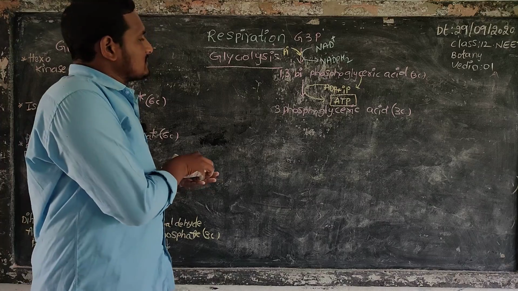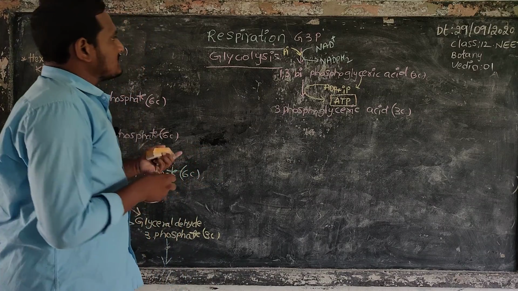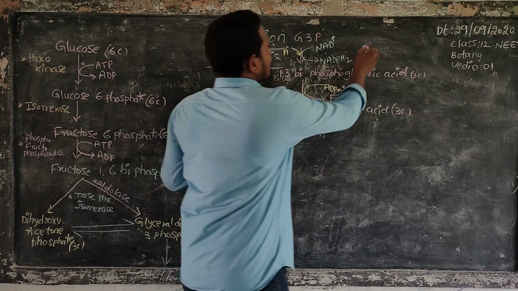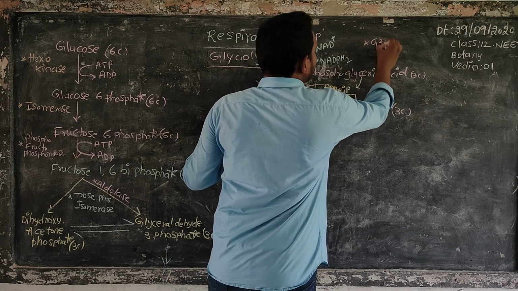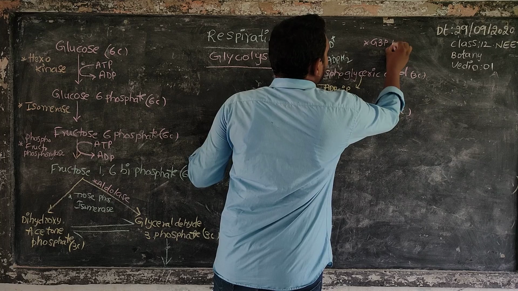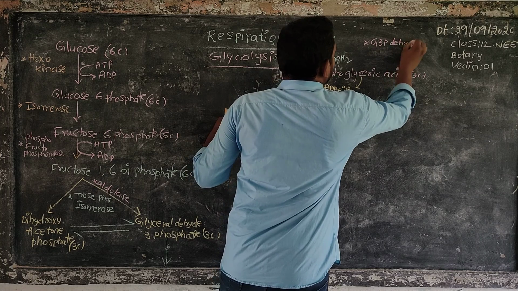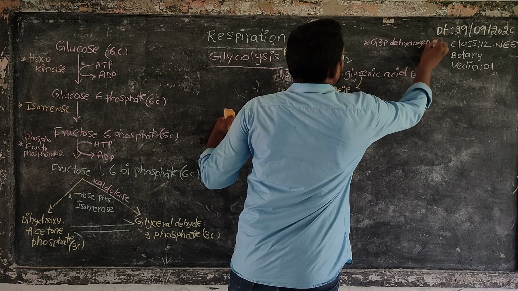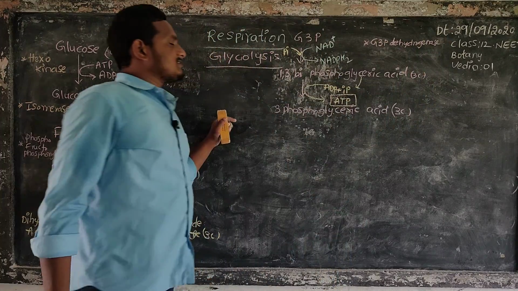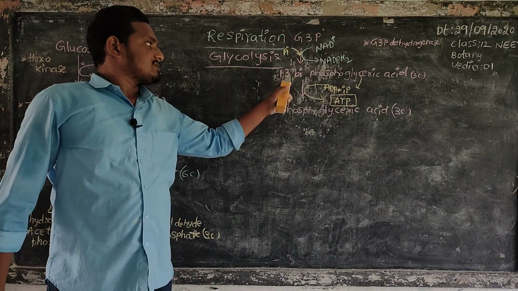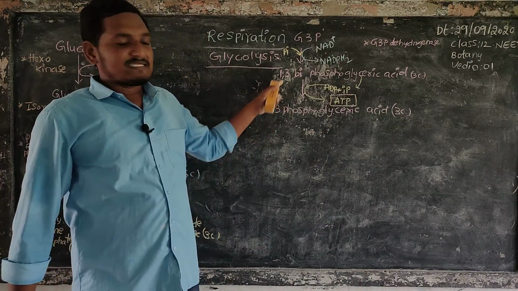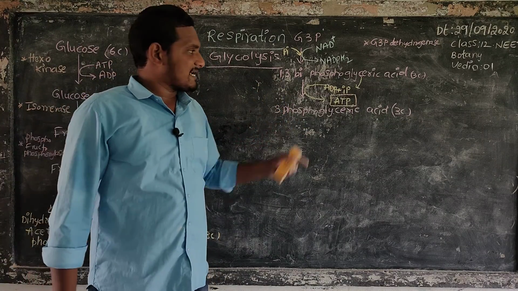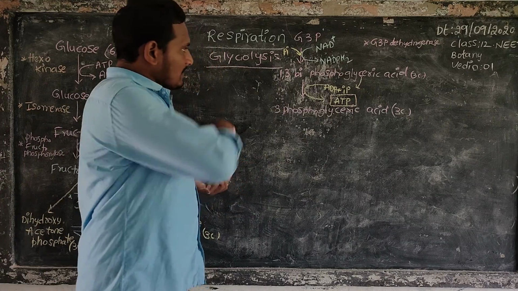Next, with the help of an enzyme, here one enzyme is required: glyceraldehyde 3-phosphate dehydrogenase. This enzyme helps this process. G3P changes into 1,3 bisphosphoglycerate, and 1,3 bisphosphoglycerate changes into 3-phosphoglyceric acid by the help of the enzyme